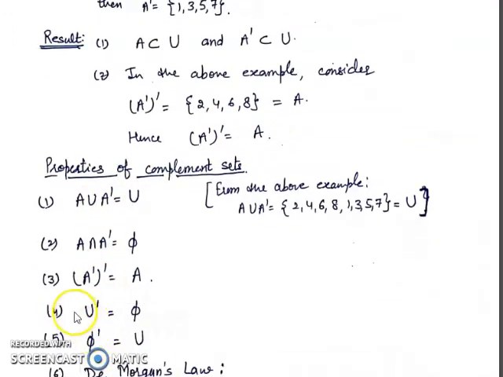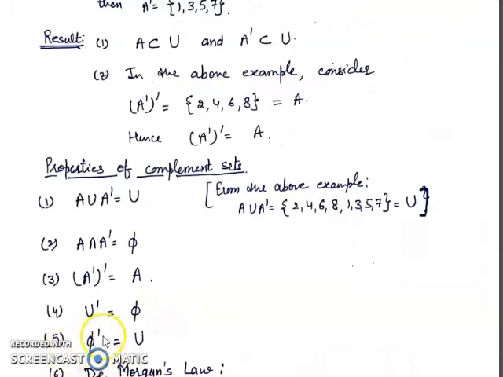Now come to the fourth property, universal complement. Universal complement means all the elements of the universal set. When we take the complement of the universal set, there is nothing, so from where do we find the elements? The universal set is the biggest set we have. No other set is bigger than the universal set, so where would we find its complement? No set. Therefore its complement is the null set.